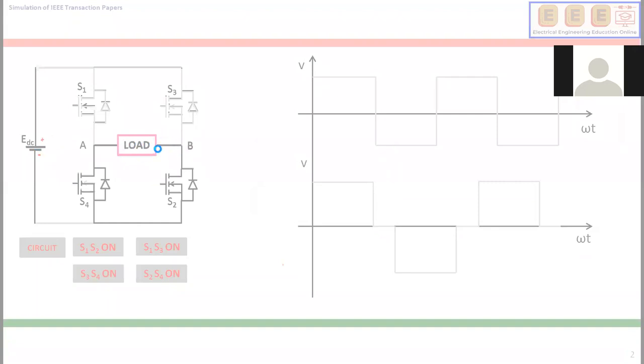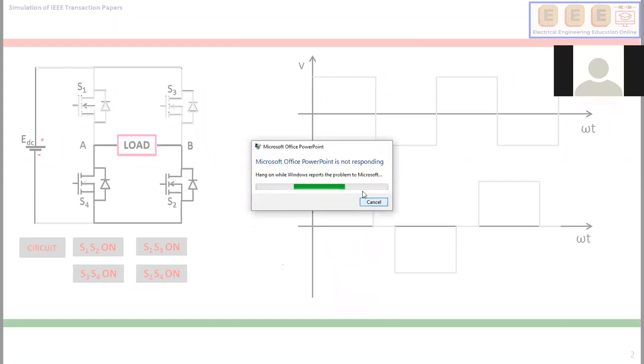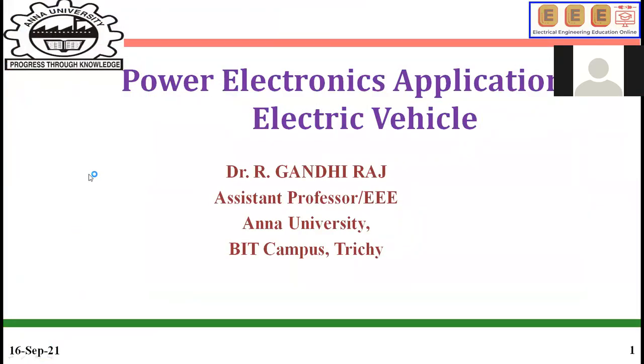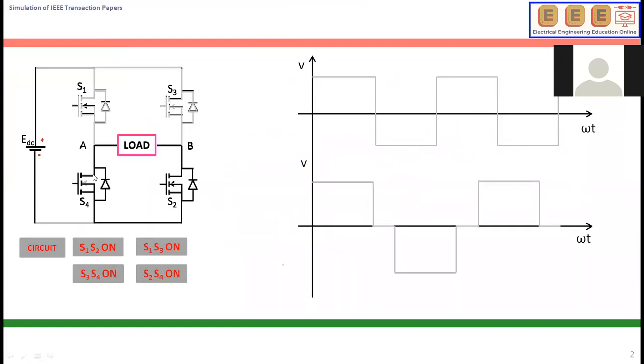Induction motor needs AC supply, so we have to convert DC into AC. For that purpose, I am using an inverter. This is the inverter circuit.